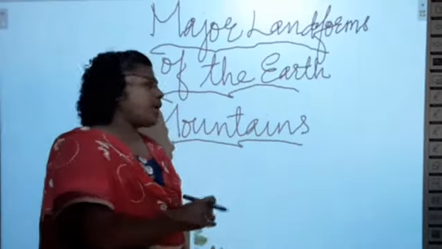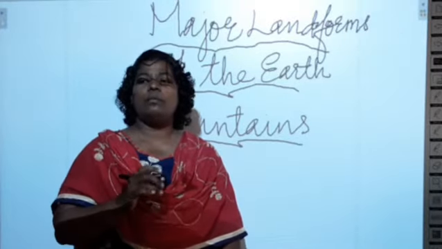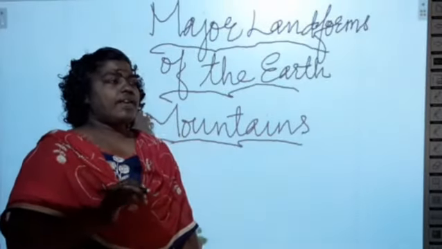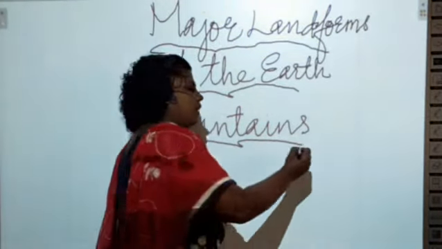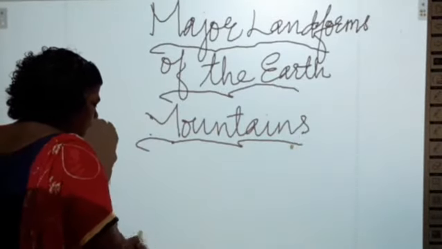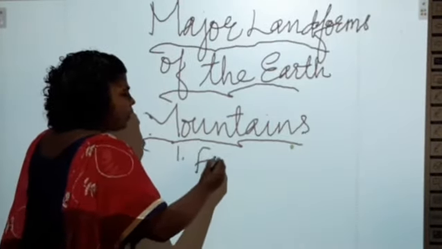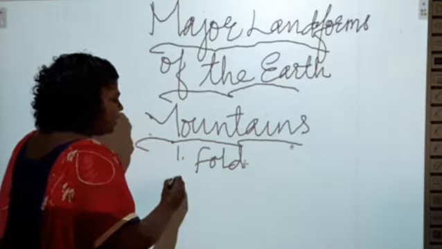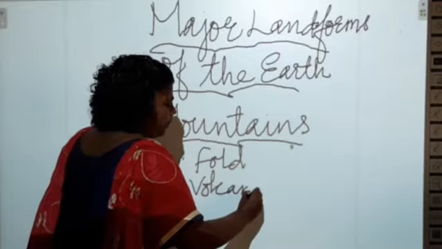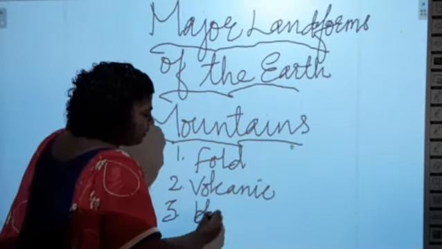We'll see the first type of mountain. There are three types of mountains: fold mountains, block mountains, and volcanic mountains. The first one is fold mountain. What are the three types of mountains we have seen? The first one is fold mountain, the second one is volcanic mountain, and the third one is block mountain.